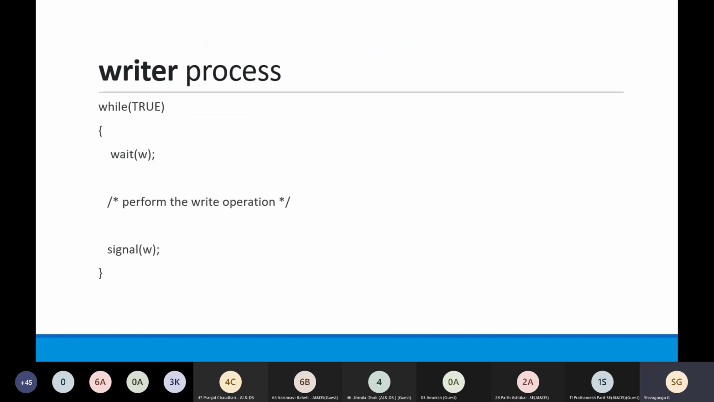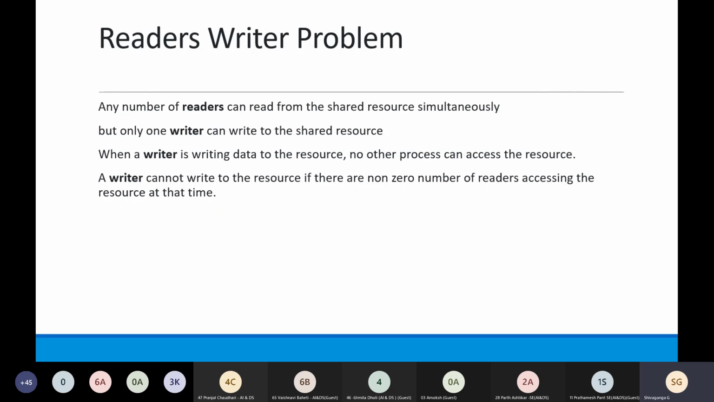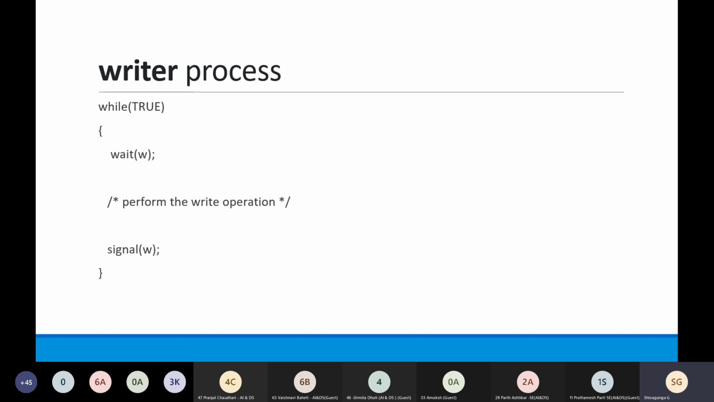Okay, so how do we implement this reader writer problem? If someone is reading, then all of them can read, all the other processes in the synchronization can read. But if some process is writing, then no other process should be reading or writing. That means at the time of writing we need to perform only the write operation, while during a read operation other processes can also read. So to implement this, the algorithm will be like this.